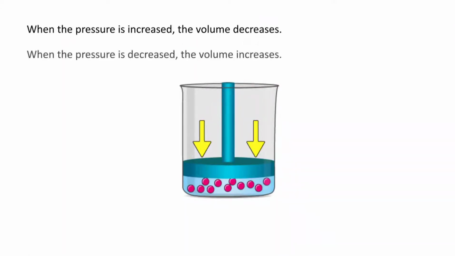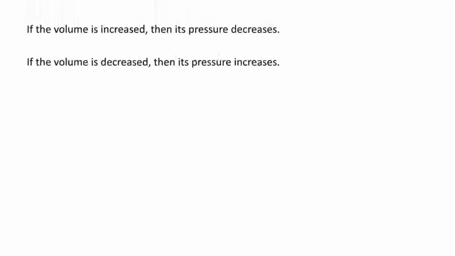And just the opposite, if the pressure is decreased, if you remove the pressure, then this piston will move upwards. If you decrease the pressure, then the volume of gas will increase. So when the pressure is decreased, the volume increases. In a similar way, if the volume is increased, then its pressure decreases, and if the volume is decreased, then its pressure increases.